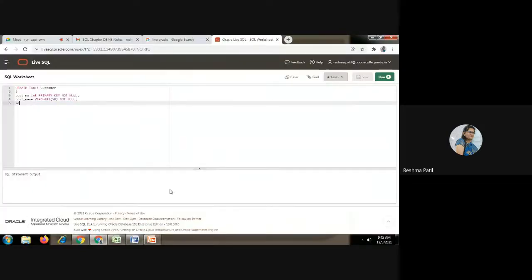So address varchar2 in bracket 50. There I am not using any constraint. If you want to take compulsory address from the customer, then you will write here not null.